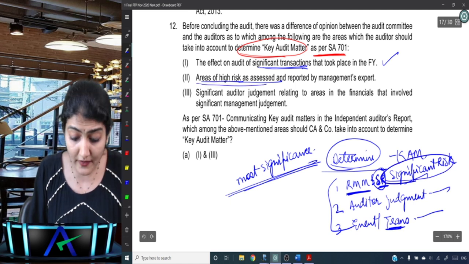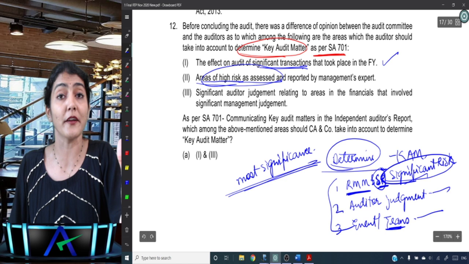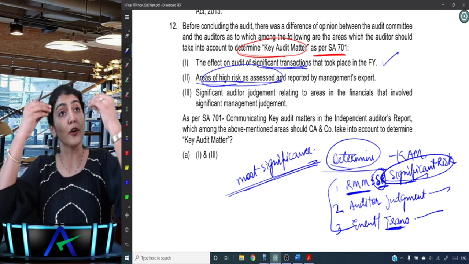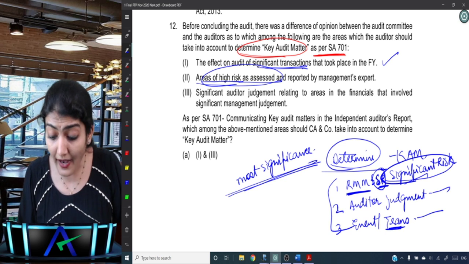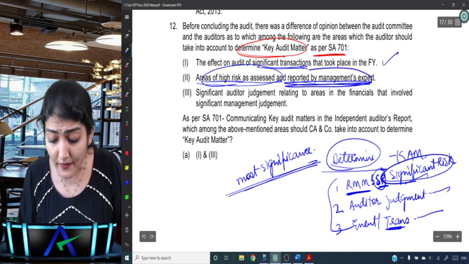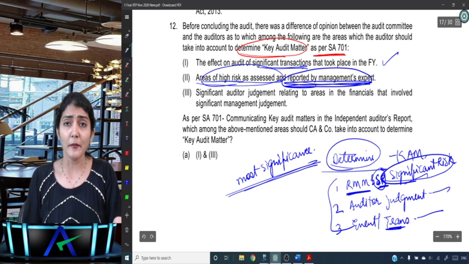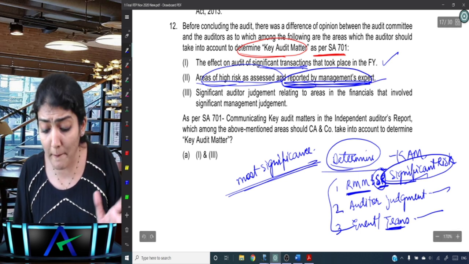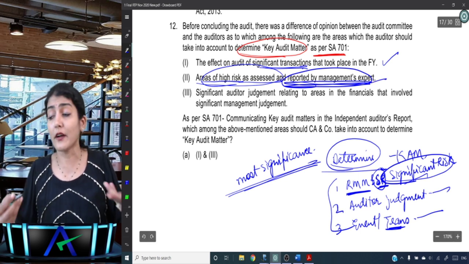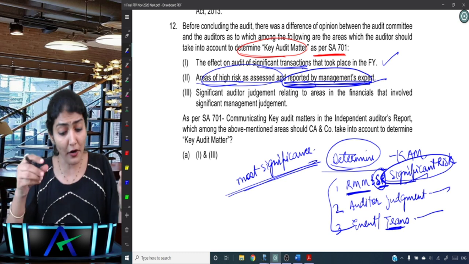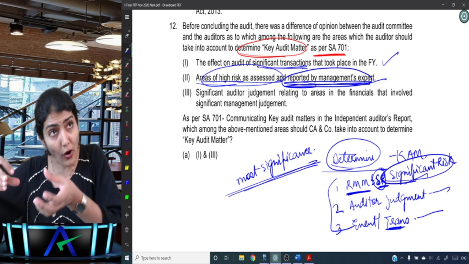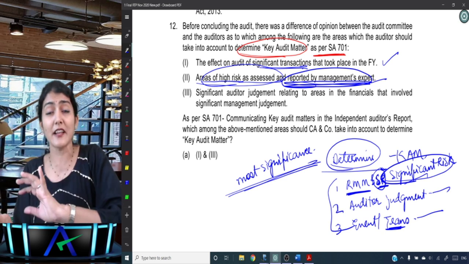If you read only this much and you say, yes, area of higher assessed RMM, that point is there, you'll fall into a well. Why? Because of the phrase "and reported by management's expert." What is the link over here? Why has management's expert come over here? How has it found its place over here? Not relevant. It should be area of high risk as assessed or significant risk.